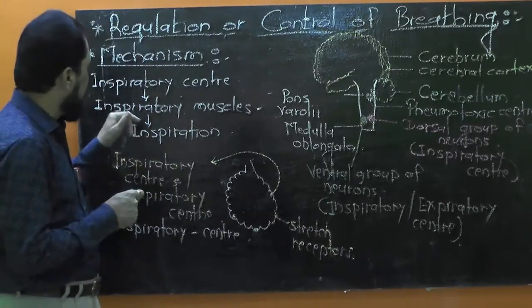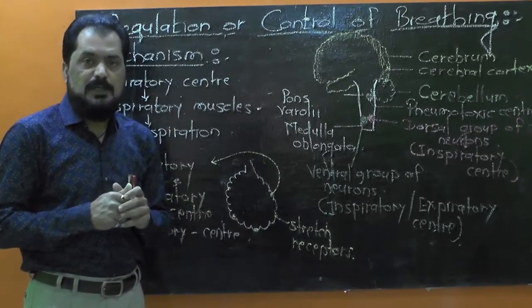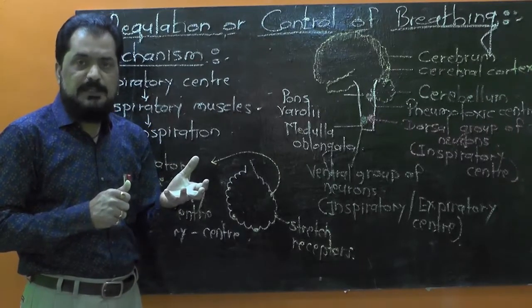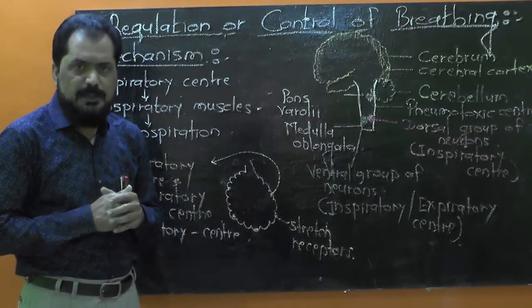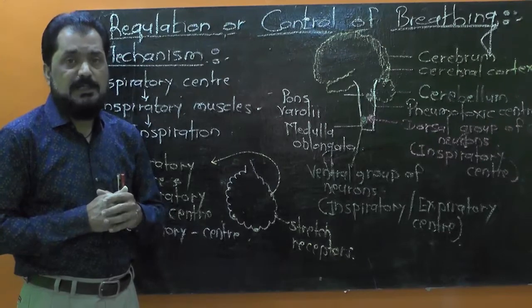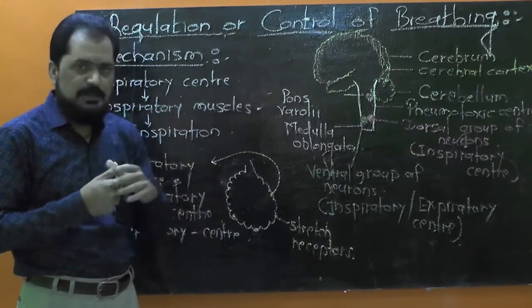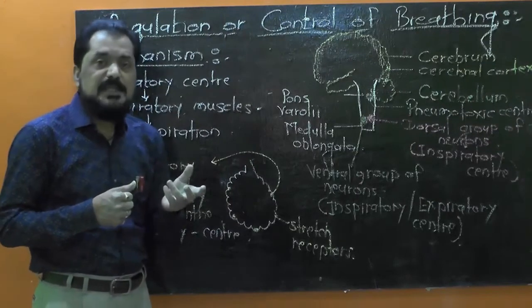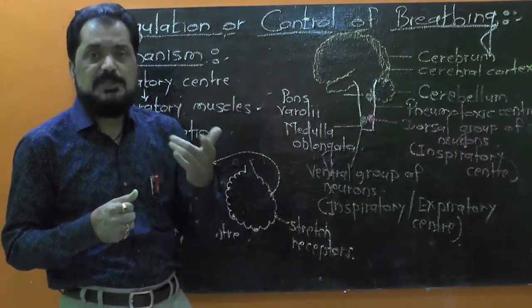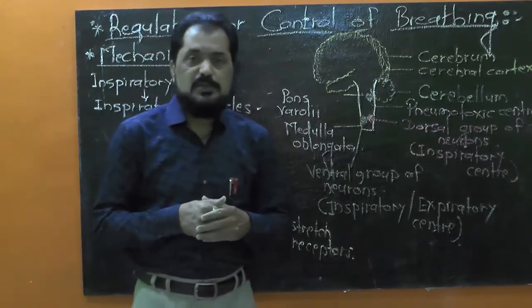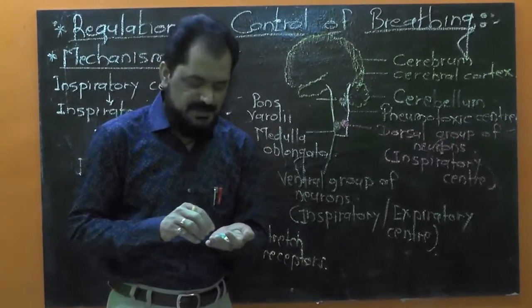Again it generates the impulse. That impulse is sent to the inspiratory muscle and again it brings about the contraction of inspiratory muscle and the act of inspiration. In this manner it occurs alternately, the inspiration and expiration, that is nothing but the breathing. This act of normal, steady, quiet inspiration and expiration is also known as Hering-Breuer reflex.